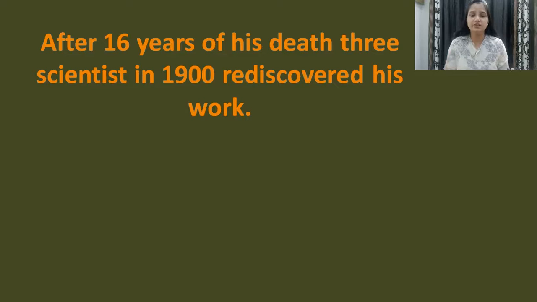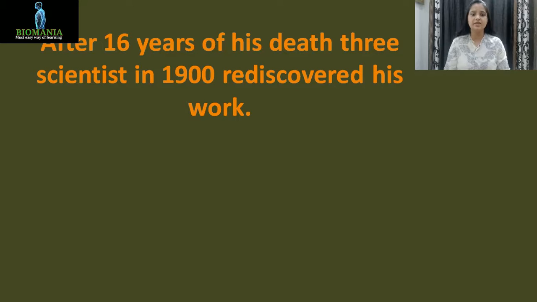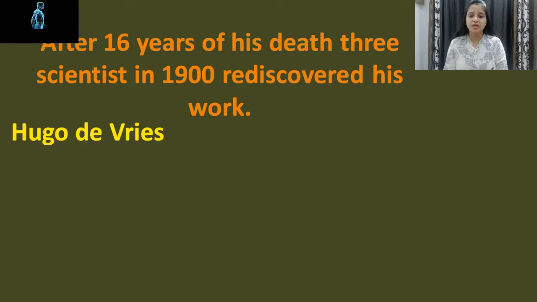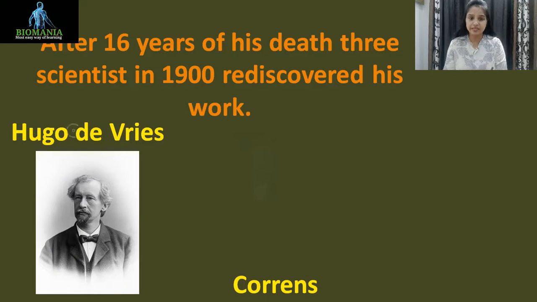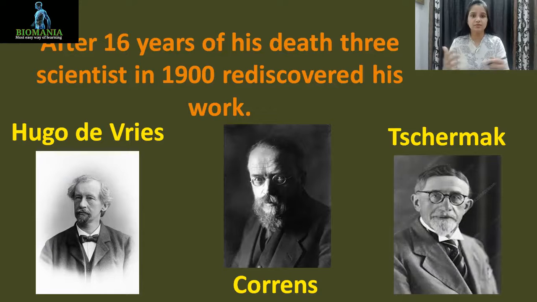Sixteen years after his death, 3 great scientists in 1900 rediscovered Mendel's work. And who were they? They were Hugo de Vries, Correns and Tschermak. These were the 3 scientists who rediscovered Mendel's work after such a long period of 16 years. So we have to remember their names because they are very important from the point of view of your exam: who were the scientists who rediscovered Mendel's work, and in which year they discovered it.